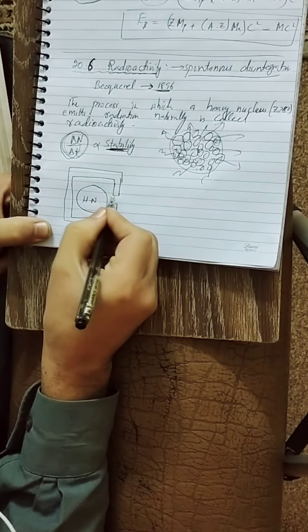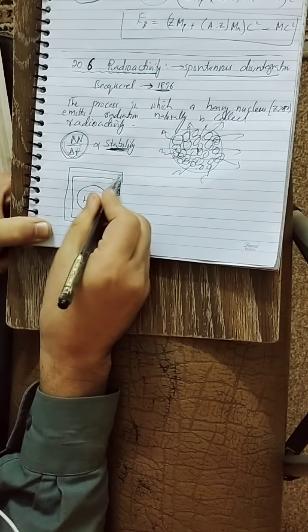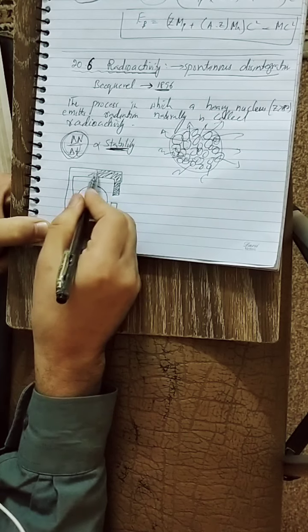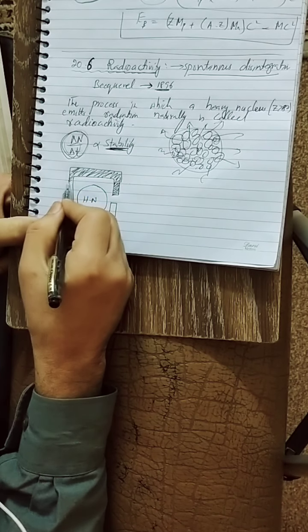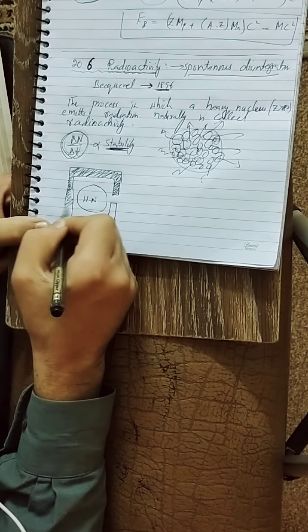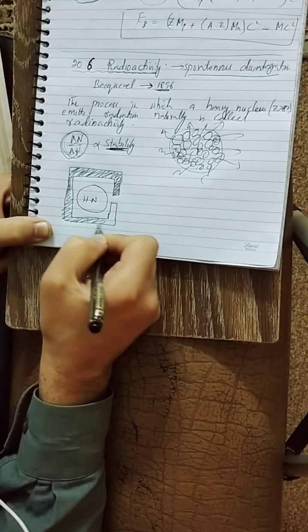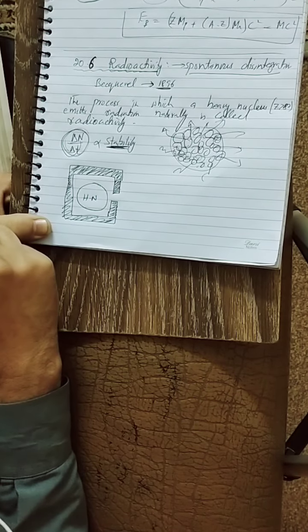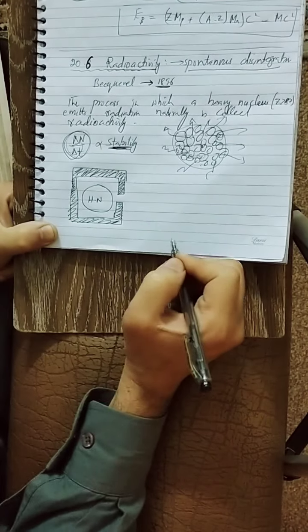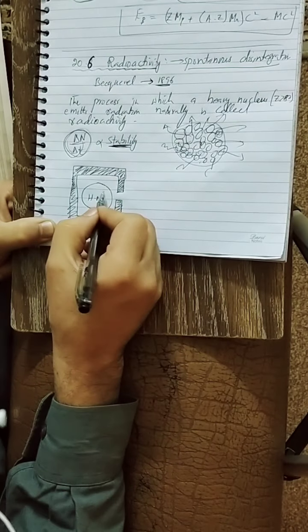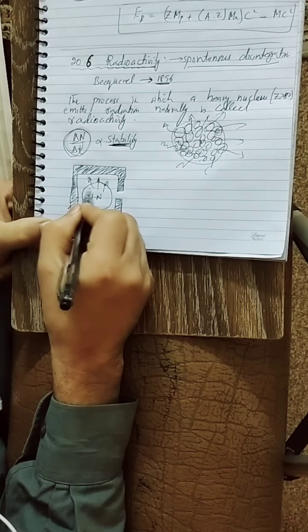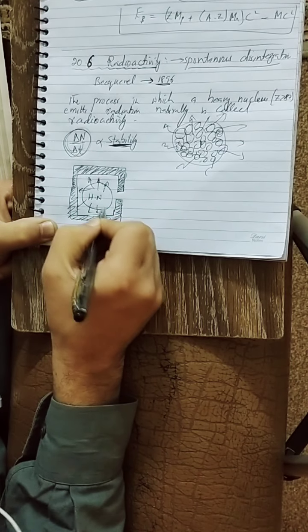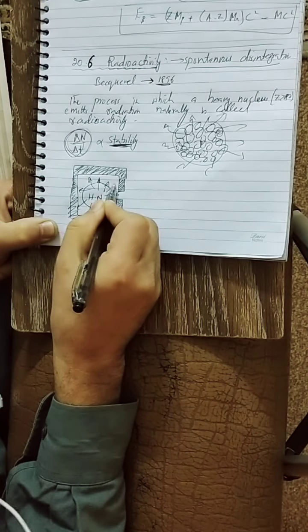Means a lead container is opaque for harmful radiations. No radiation can pass through the lead container. So it is opaque for the energetic radiation. So if this heavy nucleus emits radiations, these radiations cannot penetrate through the lead container.